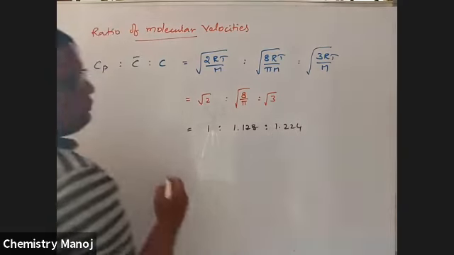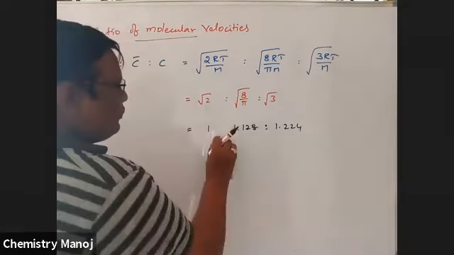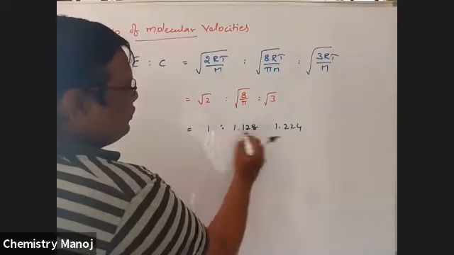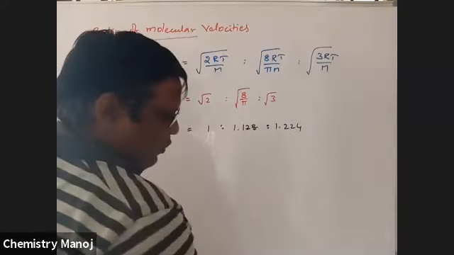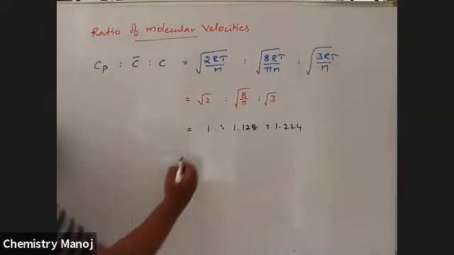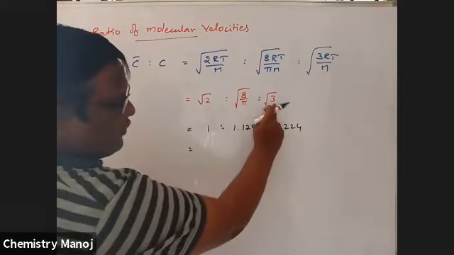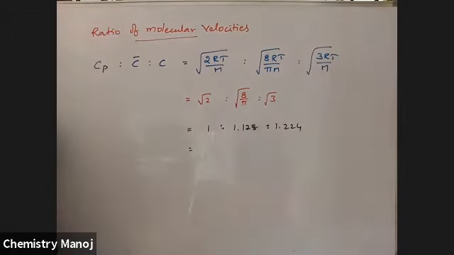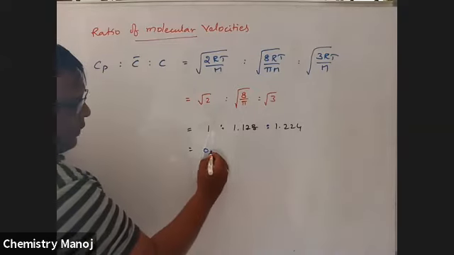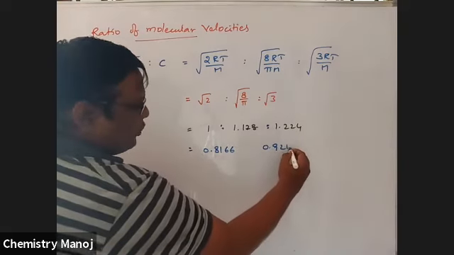1 is to 1.128 is to 1.224 is the simplest unit. Otherwise, I am going to divide this ratio with root 3. Now the value is 0.8166 is to 0.9213 is to 1.